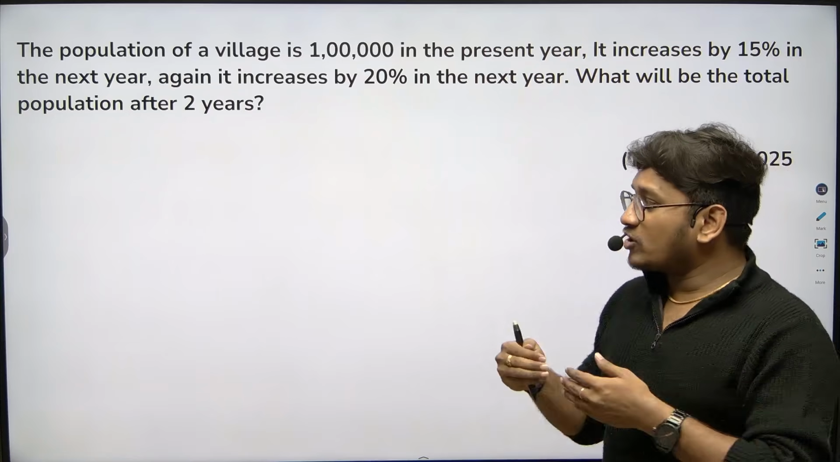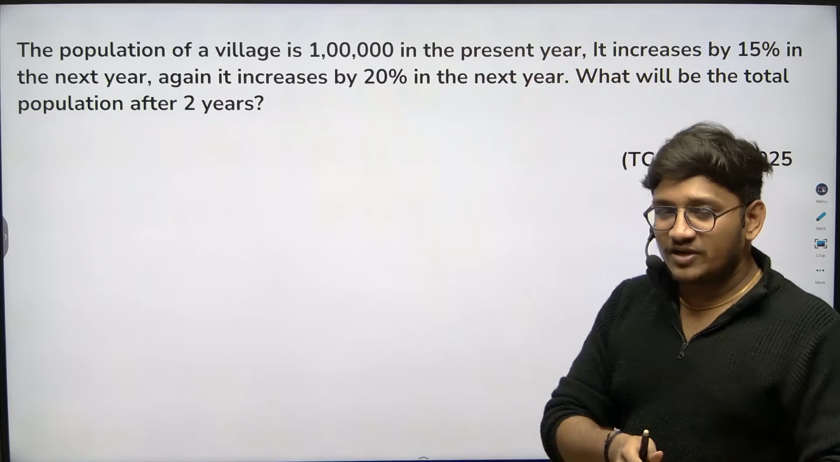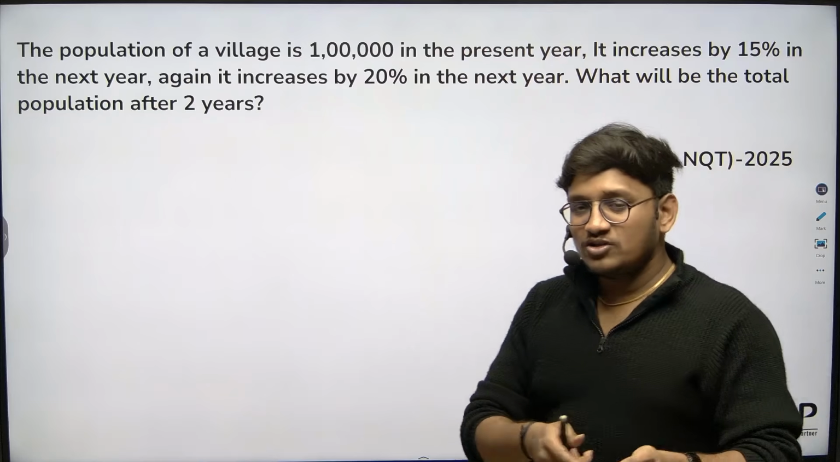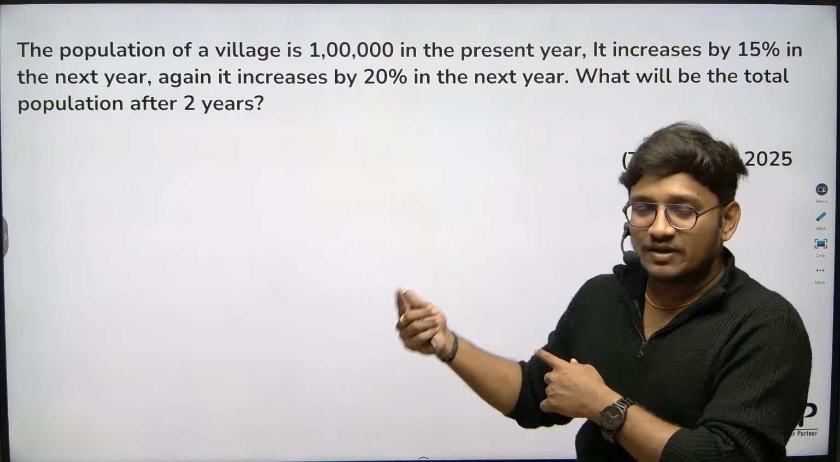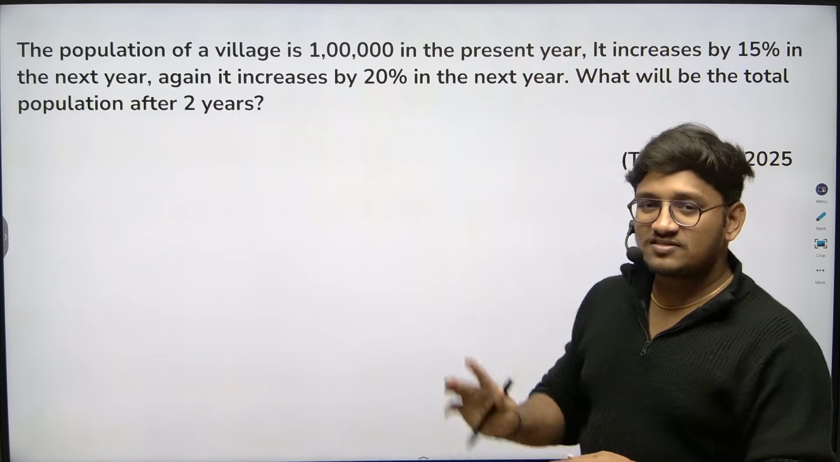So what would be the total population after 2 years? This is the exact question. We already discussed it just 5 minutes ago, so I'm not going to explain this question again, as it follows the same pattern. Try solving this particular question, pause the video and post your answers in the comment box.